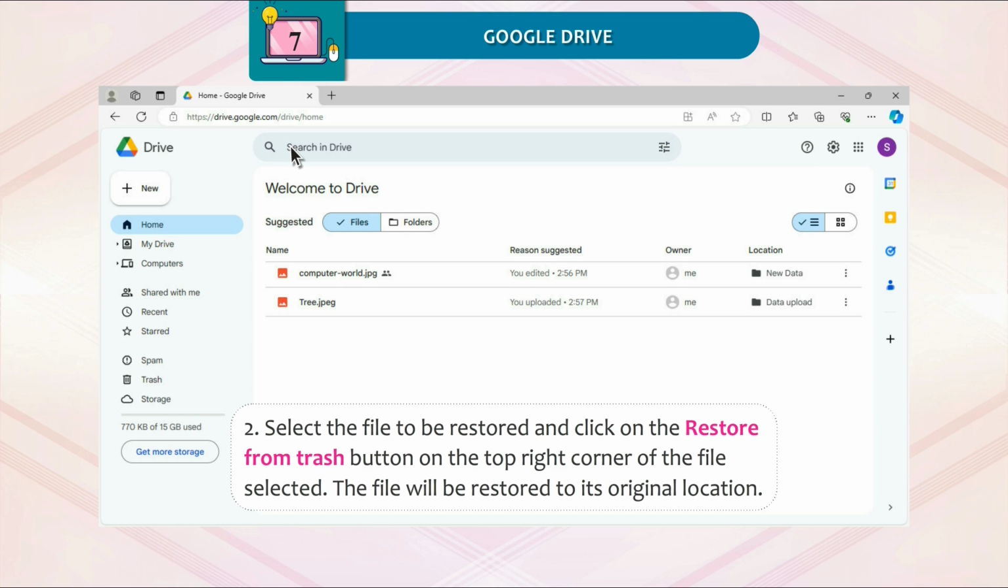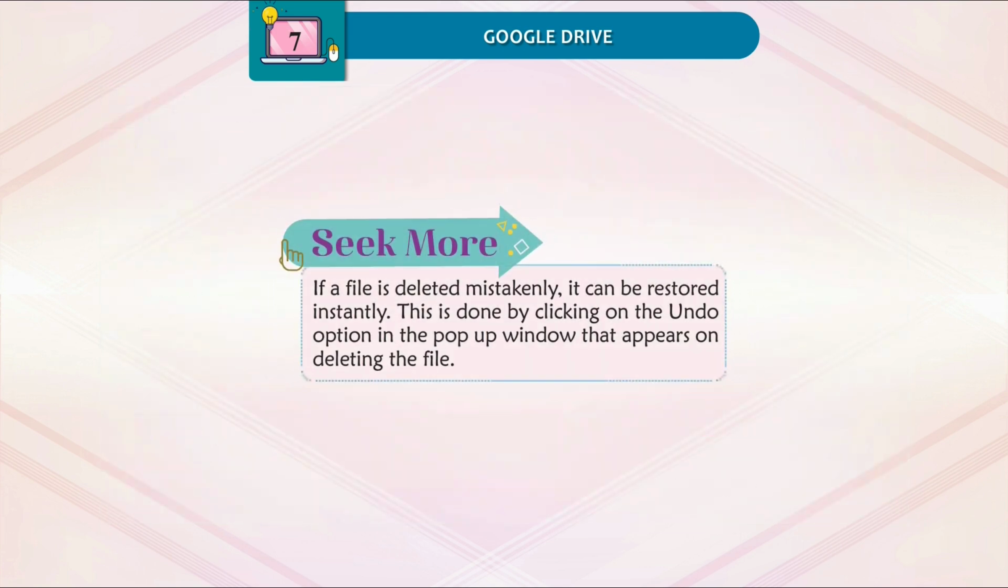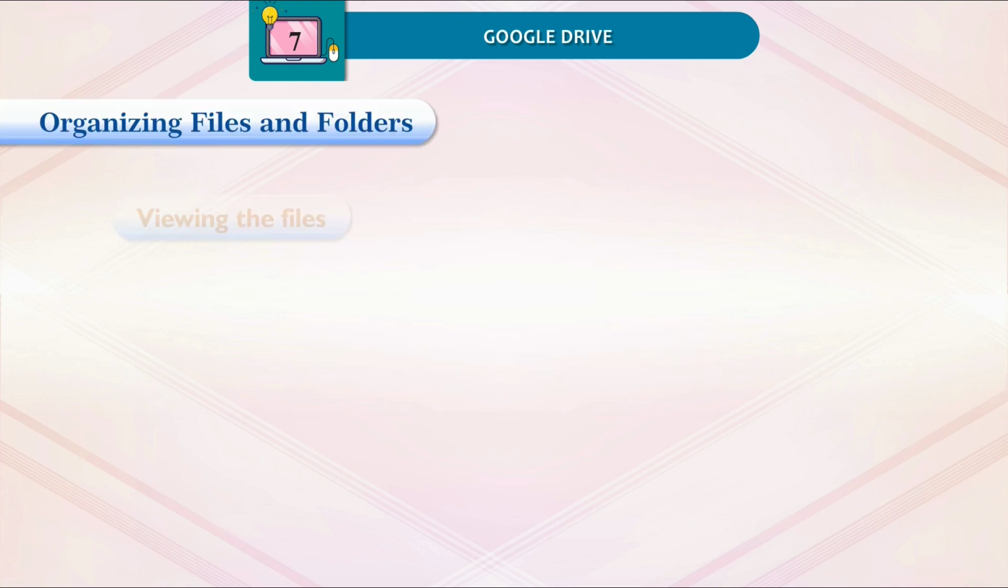The file will be restored to its original location. Seek more. If a file is deleted mistakenly, it can be restored instantly. This is done by clicking on the Undo option in the pop-up window that appears on deleting the file.